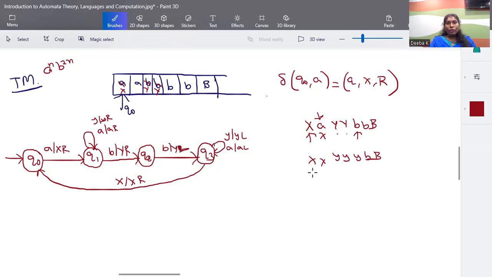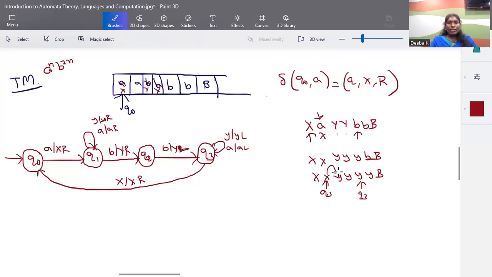In Q2, if my input is another B, cancel that B also to Y and come back. Okay, so after cancellation, we are going to this Q3 state while coming back. So when we are coming back, we can have any number of Y's, it doesn't matter. We have to come until you have an X. So Q3 in X, what does that mean? Q3 in X, it means that this is the last cancelled A.